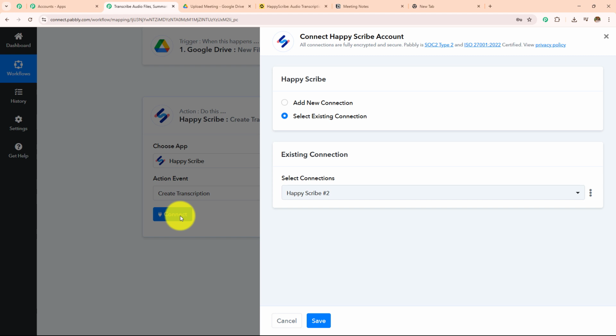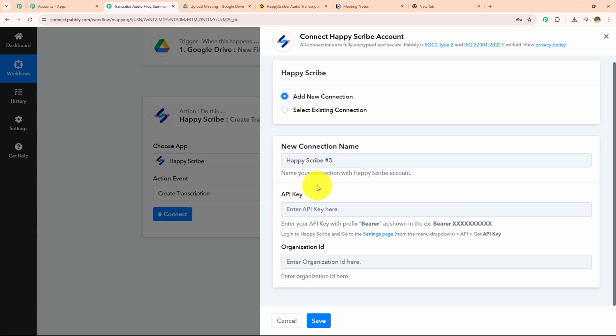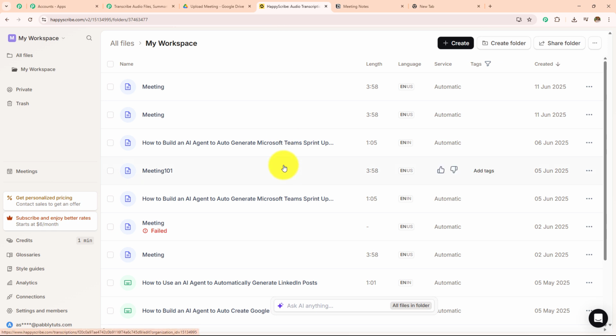If you have an existing connection, go with save. If you don't have one, click on this add new connection, and now to make this connection we have to enter these details. So to get these details, I have to log into Happy Scribe, go to settings page, and then I have to enter API and get API key. I am going to open my Happy Scribe account.